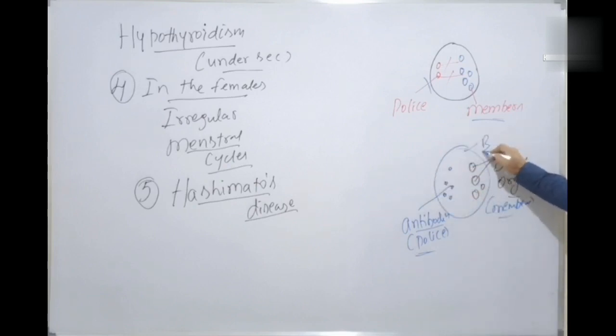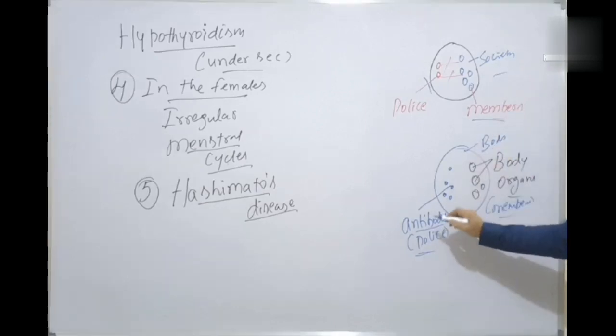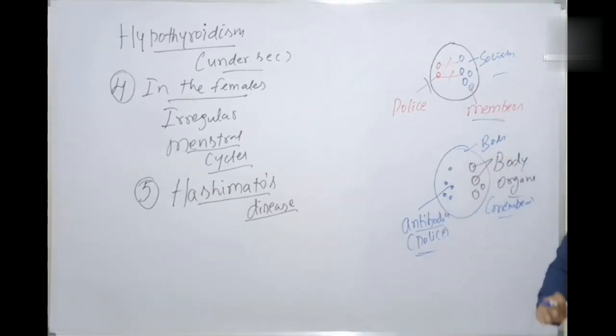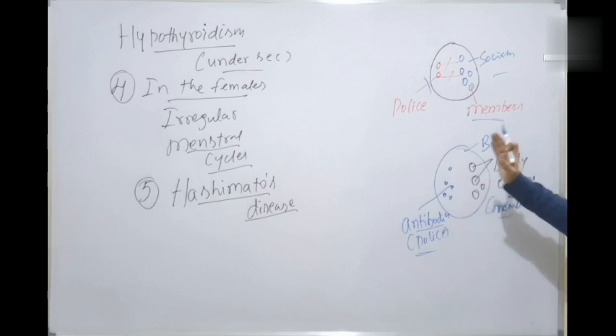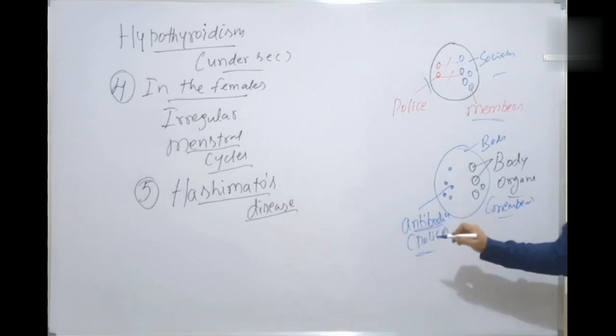This is a body, just like that was a society. The antibodies are supposed to protect, but instead of protecting the body, they turn against it. These antibodies should actually fight against antigens, foreign particles.